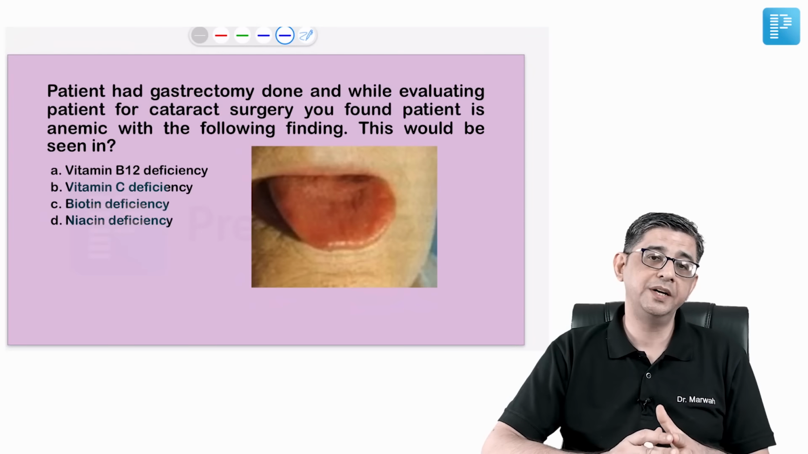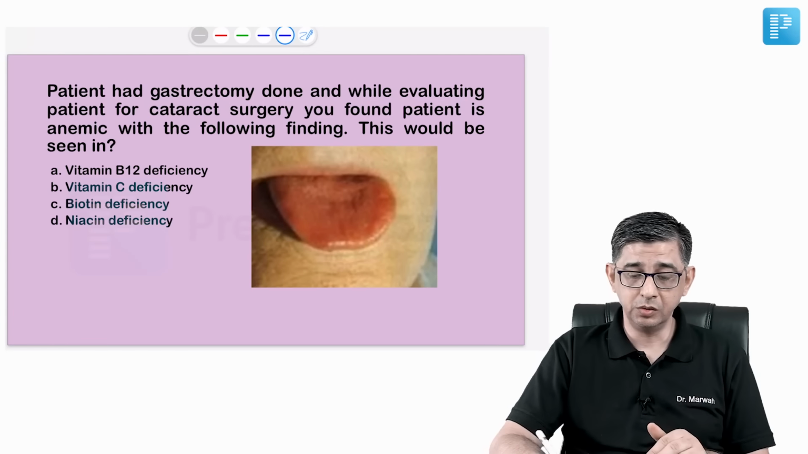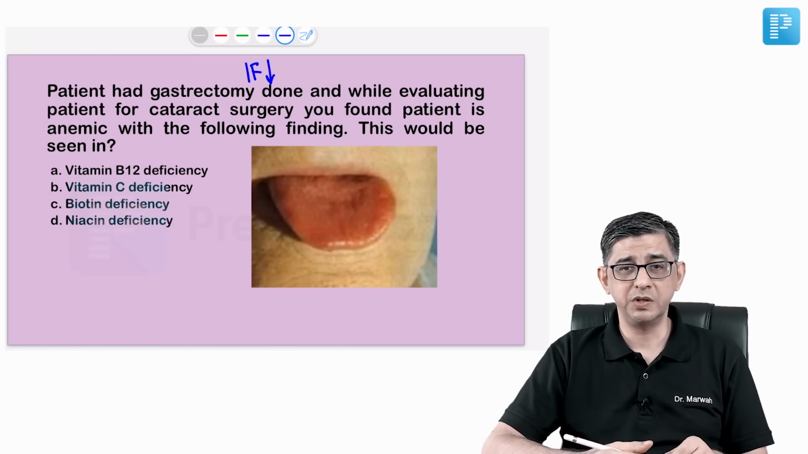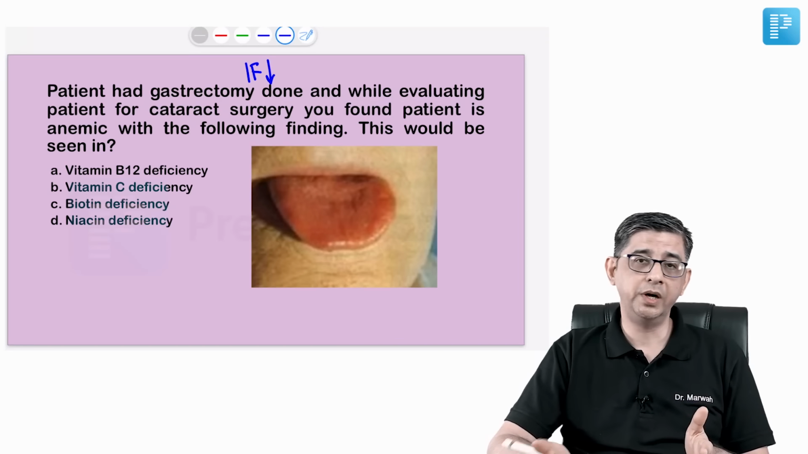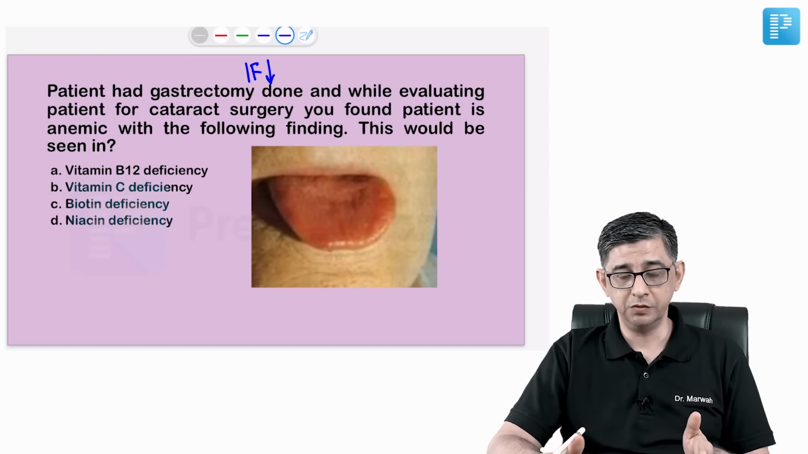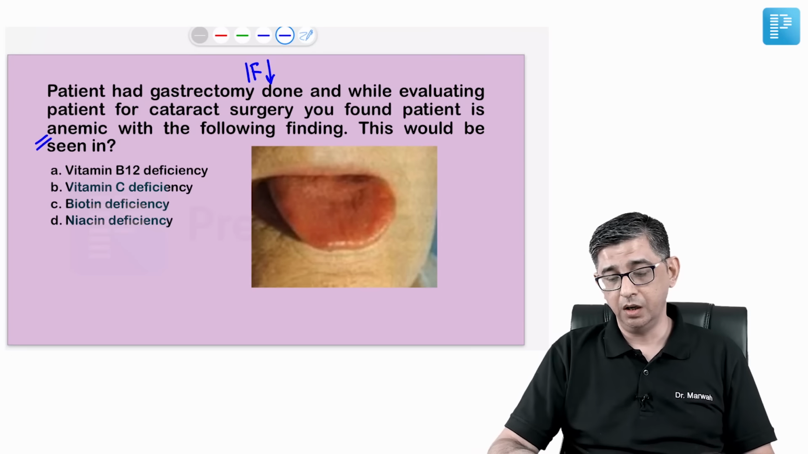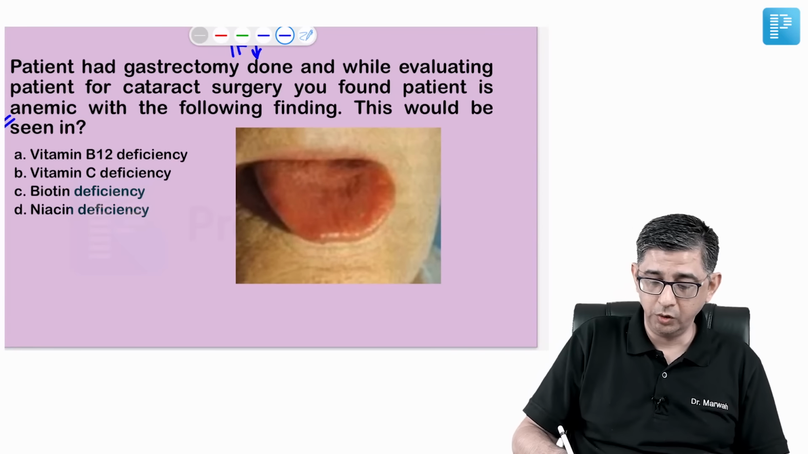The subsequent question said the patient had a gastrectomy done. Whenever you have a gastrectomy, intrinsic factor deficiency will occur, and B12 deficiency can occur. While evaluating this patient for cataract surgery, you also found that he has anemia, understandable, with the following finding.